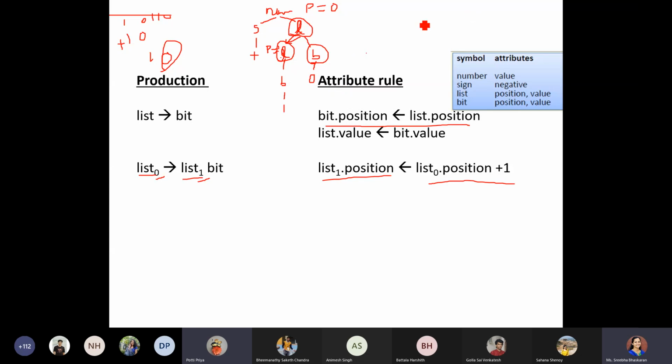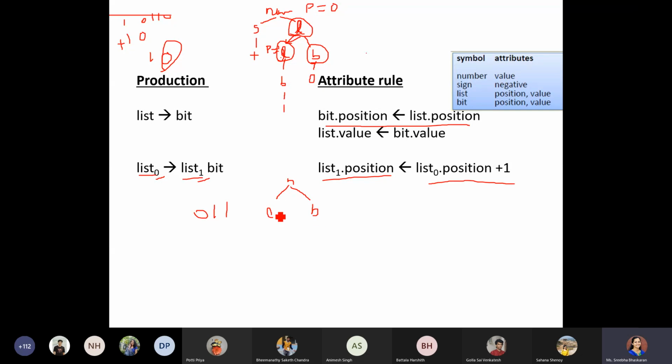Say for example, if you have to draw the parse tree for 0 1 1, how would it look? I'm just ignoring the sign part because of space constraint.